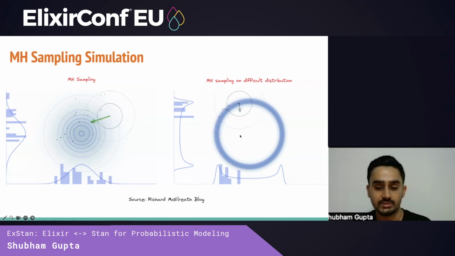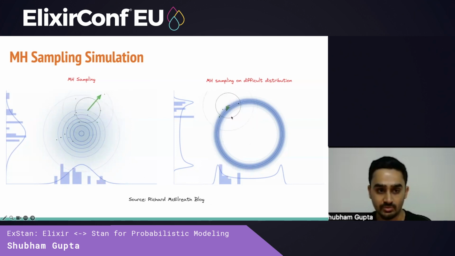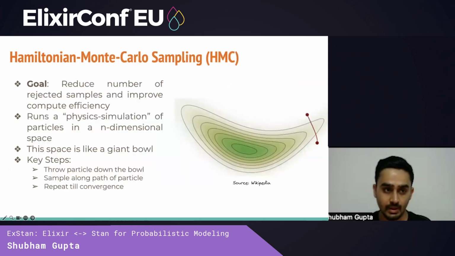However, if our target distribution is a bit more complex, for example, if it's this donut-shaped distribution, we see that the algorithm struggles. A majority of the samples are rejected because they're made at random, and this wastes both a lot of time and a lot of compute. There must be a better way to do this. And Hamiltonian Monte Carlo sampling, or HMC sampling, aims to address this drawback of Metropolis-Hastings sampling.